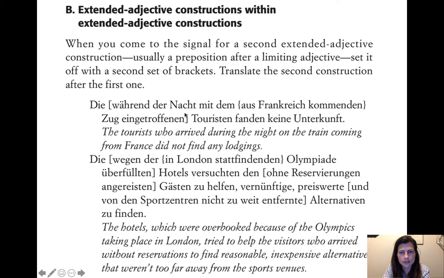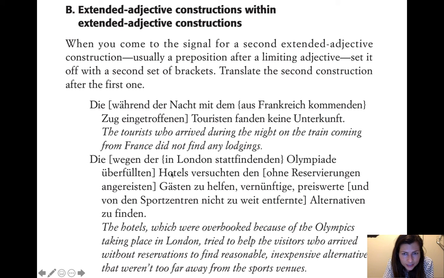And then after that, we're going to translate the inner construction, which is on the train, or train coming from France. So aus dem Frankreich kommenden, coming from France, and then we're done with those, and then we're going to just finish with our verb and direct object. Let's look at this one. Die wegen der in London stattfindenden Olympiade überfüllten Hotels. So let's just stop there.